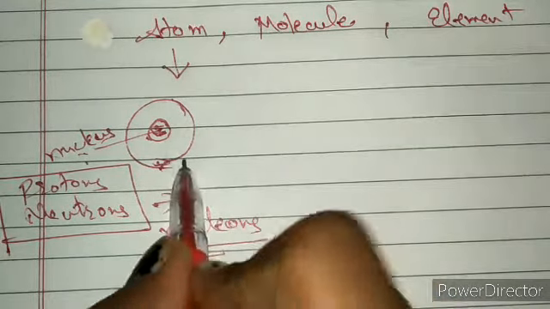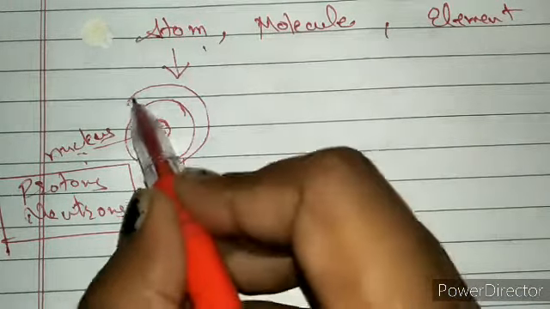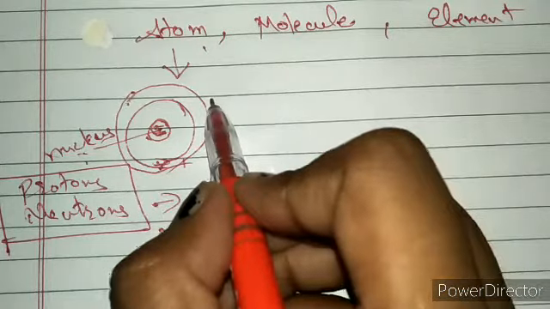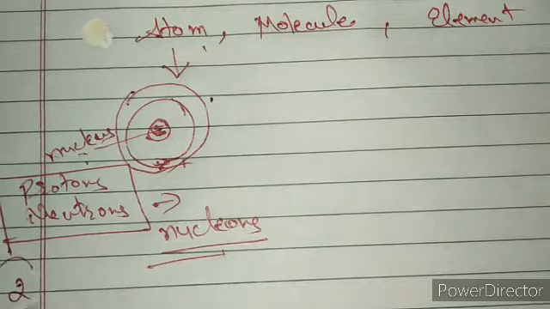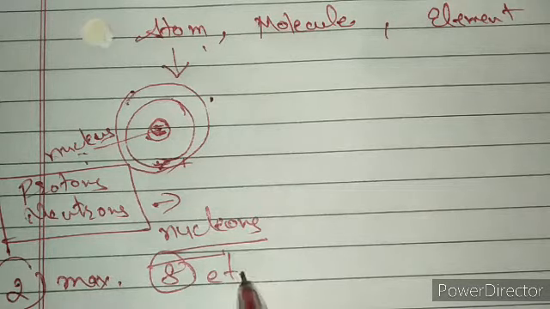Okay, so this is an atom, and it has different shells. In the inner shell, the maximum number of electrons can be 2, and in the outermost shell it can be a maximum of 8 electrons.